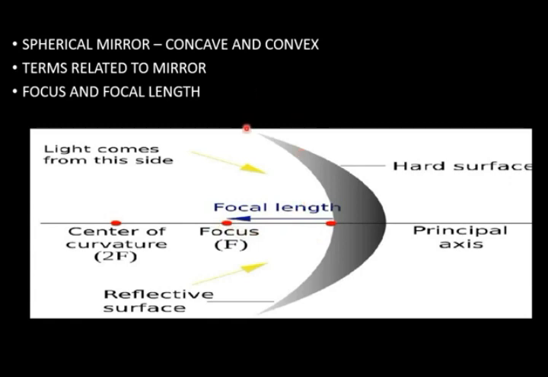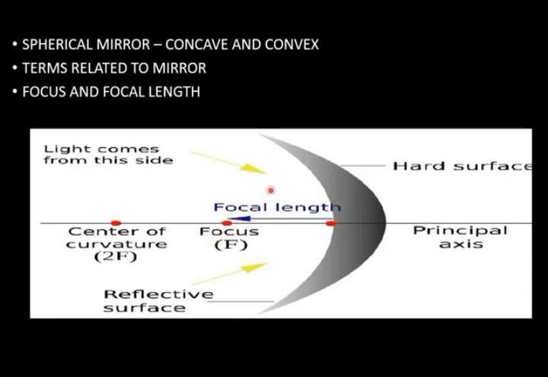Again, if the reflecting surface is towards the center of curvature, then it is called concave, because after reflection rays of light will be collected at one point.